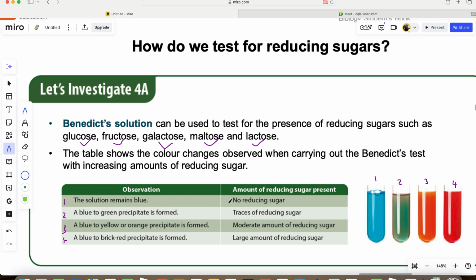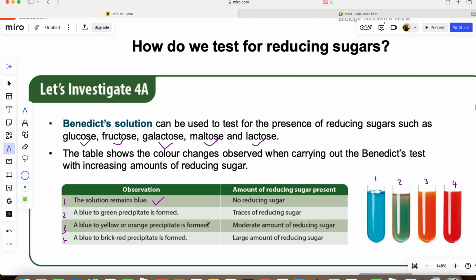When you add the Benedict solution to any of them, the solution is blue. If you add it to any glucose substance, fructose substance, galactose substance, maltose substance, or lactose substance, and it remains blue, it means there is no reduced sugar in that substance.